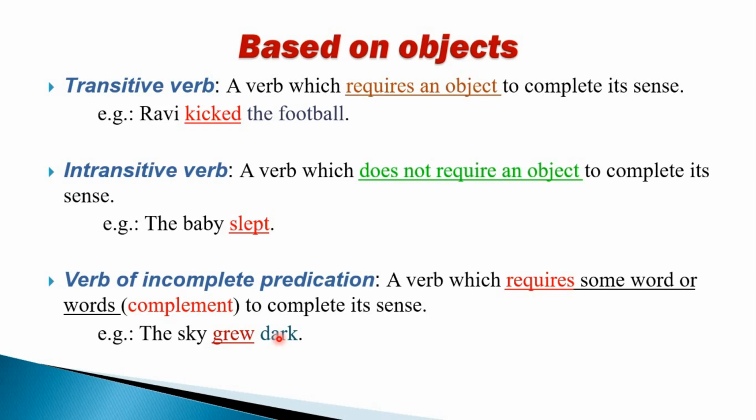Meaning is incomplete. So I need something to complete the meaning of grew. So I have added dark. Now the sentence is, the sky grew dark. Now the verb grew conveys the complete meaning. Grew how? Dark. There is no light, there is darkness everywhere. So now the meaning of the sentence is complete.